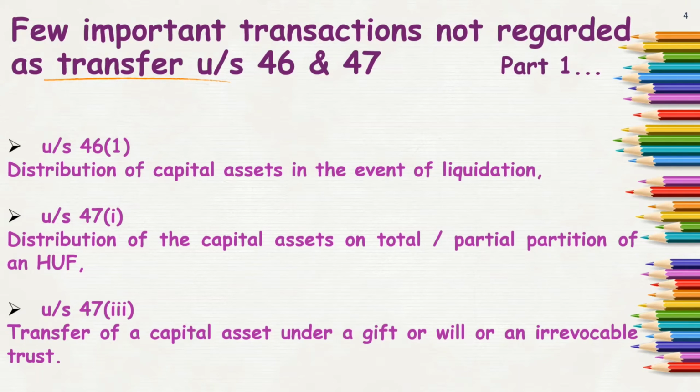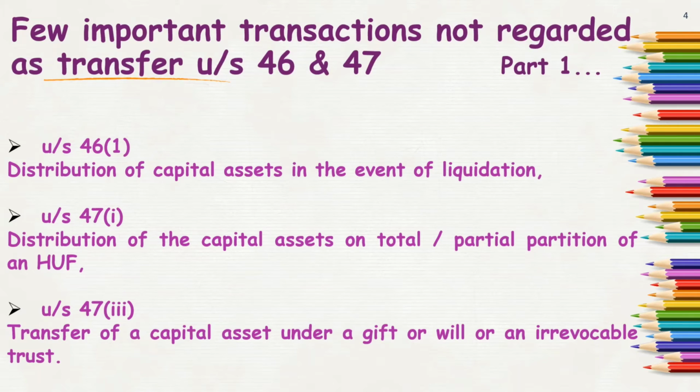Next is section 47 clause 1. Distribution of capital asset on total or partial partition of HUF. So when HUF is being dissolved or partitioned, at that particular time, if the assets are distributed among the co-partners, then such distribution will also not be termed as a transfer as per the definition of transfer under section 2 subsection 47. So we can call these the exclusions from the definition of transfer given in section 2(47).